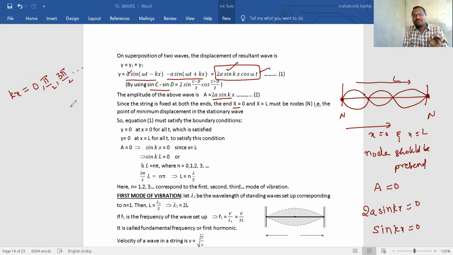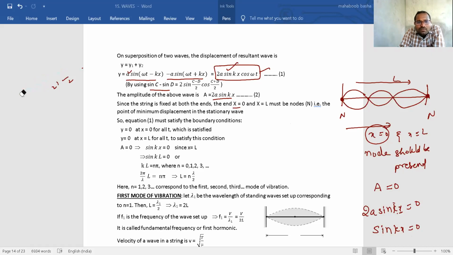At that time amplitude will be 0. Clear? Okay. Now directly substitute x is equal to 0, everything will become 0. Amplitude will be 0, means no need to satisfy this condition.